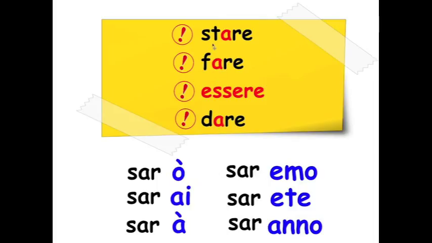But these verbs, stare, fare, andare, sound a lot like it. So, starò, starai, starà, staremo, starete, staranno. Farò, farai, farà, faremo, farete, faranno. Darò, darai, darà, daremo, darete, daranno. Now, these have the A, which should be, if they were regular, they would become an E. But they just stay put and they match stare.